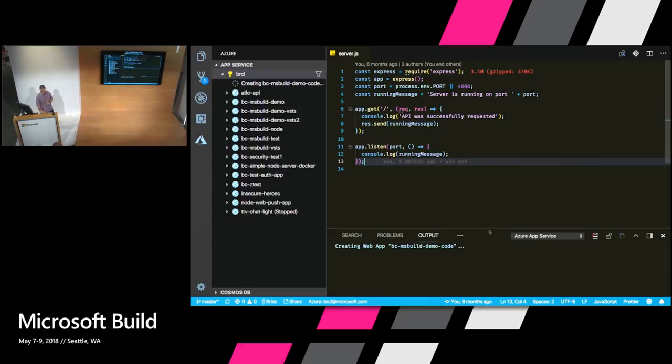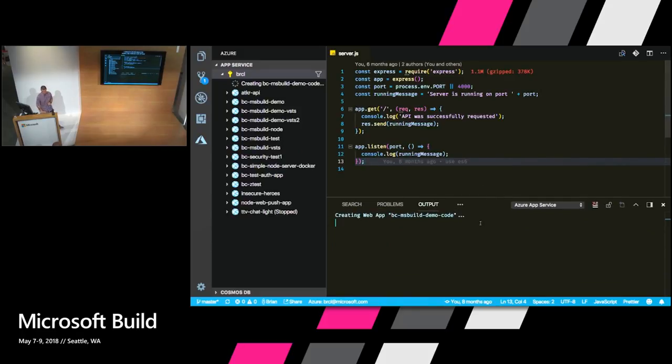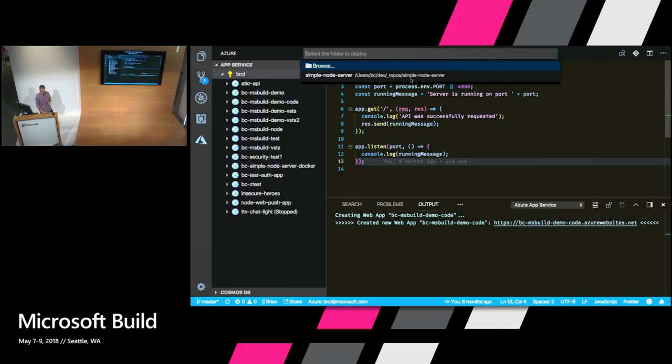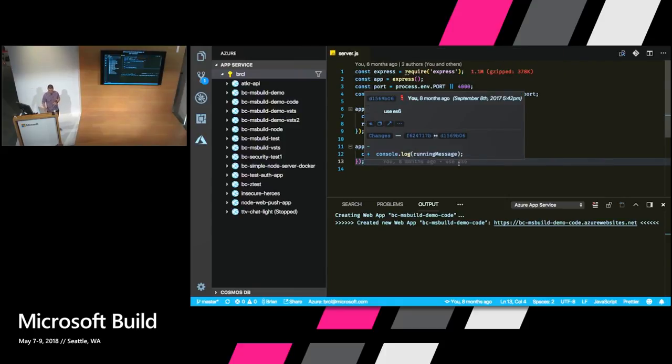The bottom pane here in the output gives you an indication of how it's progressing in provisioning that particular instance of it. And then it gives you a notification. Do you want to deploy your application to this instance of app service? I'm going to choose yes, and that then prompts me to search for the source code on my machine to load into there. So I'll click the simple node server, and that's going to go out and start doing that whole pushing your Node application in there as well.